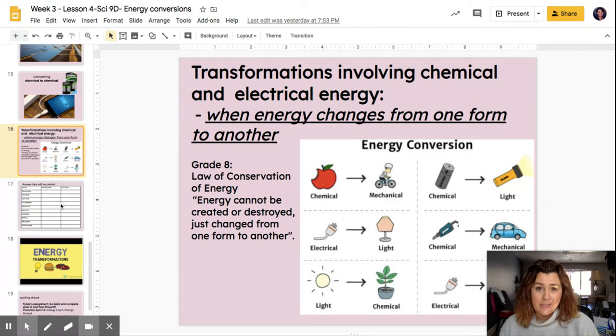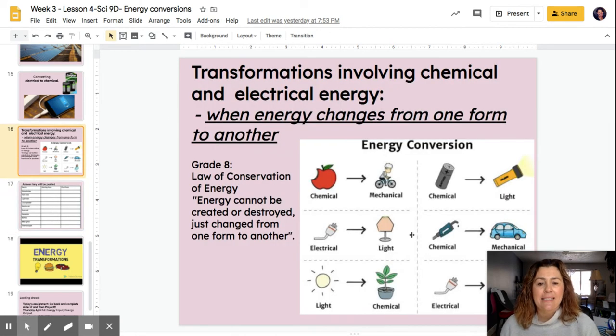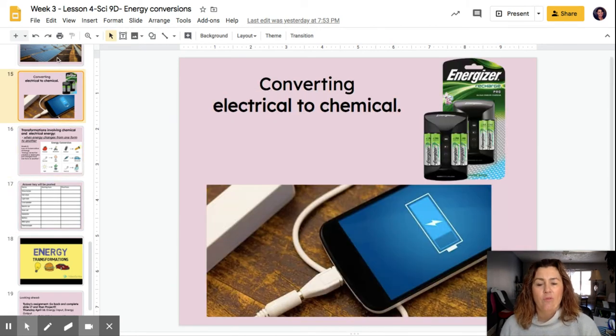So here's your assignment. We've got 1, 2, 3, 4, 5, 6, 7, 8, 9, 10. We have 10 devices. What we want you to do is write down the starting form of the energy. So does a stove burner start out with chemical energy? Or does it start out with light energy? Or do you need electrical energy? And then once you give it that energy, what kind does it make when you turn it on? So what does it convert it to? So it's just like these examples and all of these other ones that we've been going through.